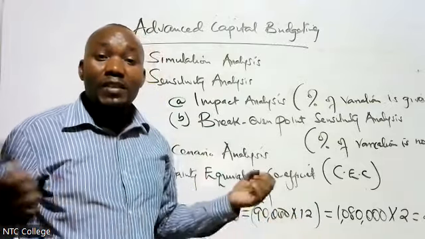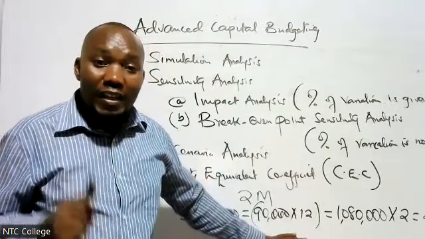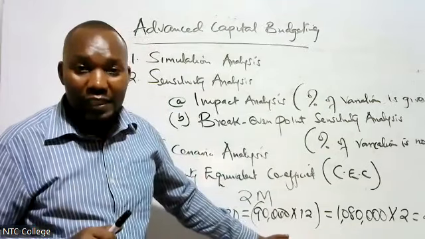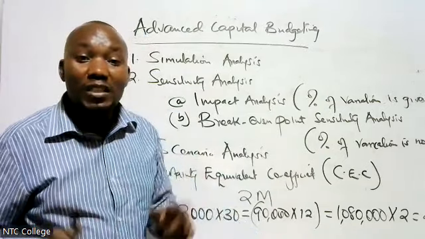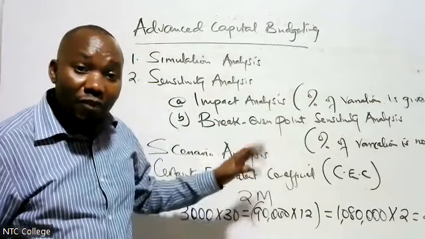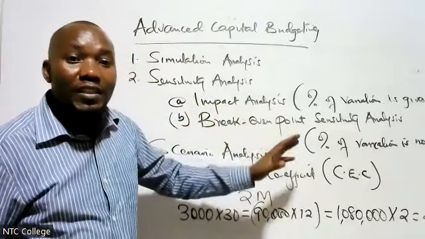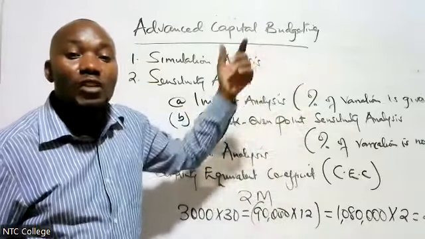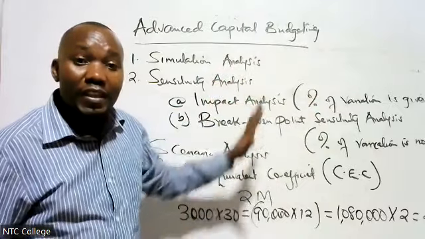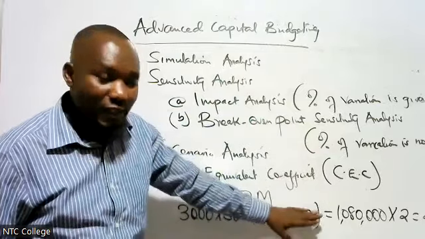But then, what are some of these risks? One of the risks here is the inflation. Another risk, interest rates. Another risk, political instability. Those kind of risks need to be taken care of. Now, in this case, we are talking about a situation where inflation can affect it. So we have cash flow, which is overstated, but we didn't take care of inflation in it. That cash flow with the inflation is not the real cash flow, because inflation is risk.